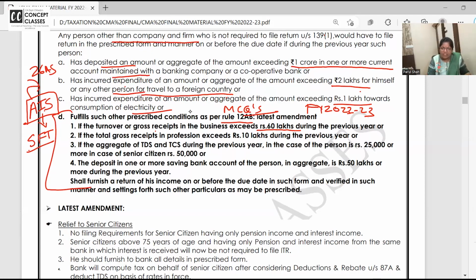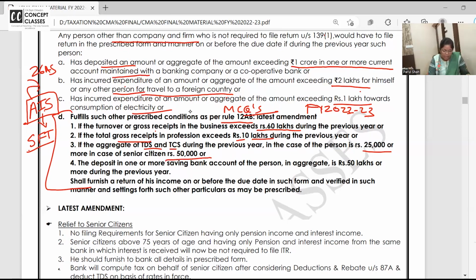If you are a professional and there is no turnover, then your gross receipts exceed 10 lakhs. If your TDS is deducted 25,000, not by a single person, by anyone throughout the year. थोड़ा बैंक में FD था वहां TDS कटा, किसी ने कमीशन दिया, कहीं लॉटरी लगा, whatever. Or if you are a senior citizen and your TDS is 50,000.